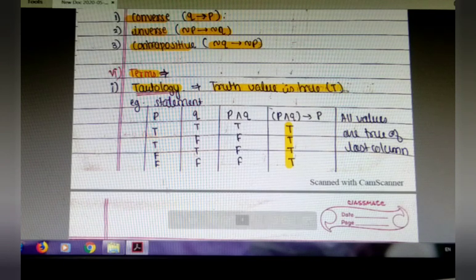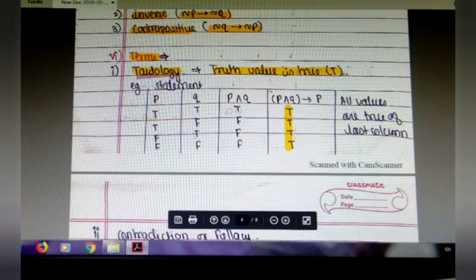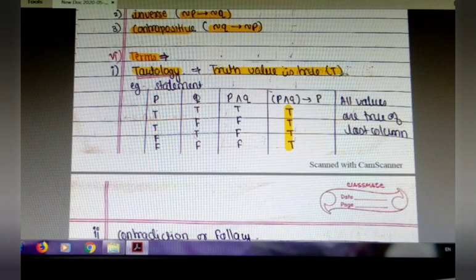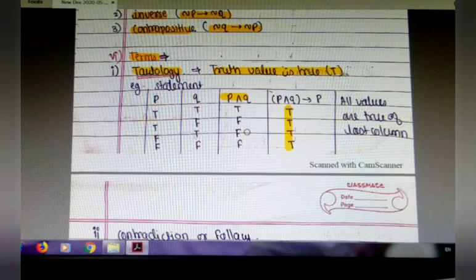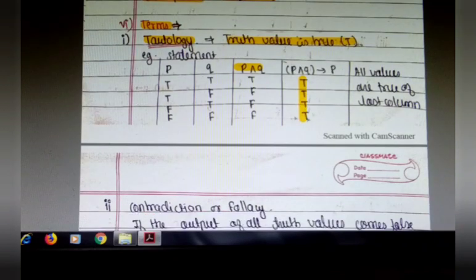So we have to make a table to understand this: P true true false false, Q true false true false. This is conjunction. Then the output comes true false false false, and we consider this statement as P and this statement as Q. Then P implies Q we have to use here. All outcomes are true, so this statement is a tautology.